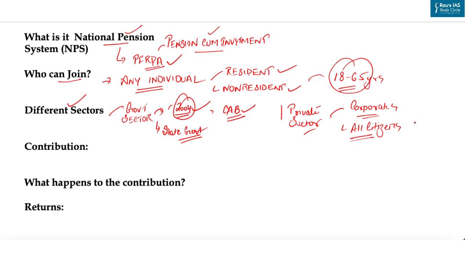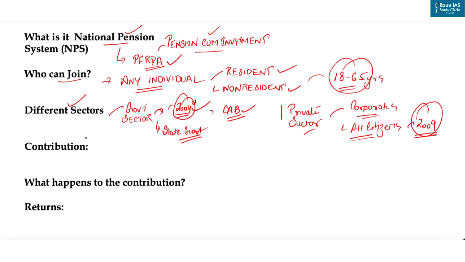That means any individual not being covered by any of the above sectors has been allowed to join the national pension system from 2009 onwards. So if there is any statement like all citizens not being covered by any of the sectors have been allowed to join NPS since the inception, that is 2004, that statement is incorrect. Why? Because they are allowed from 2009 onwards.